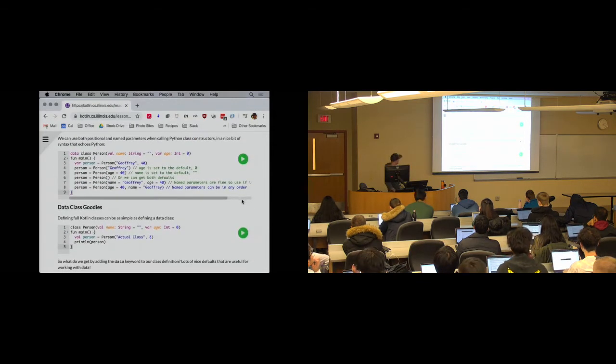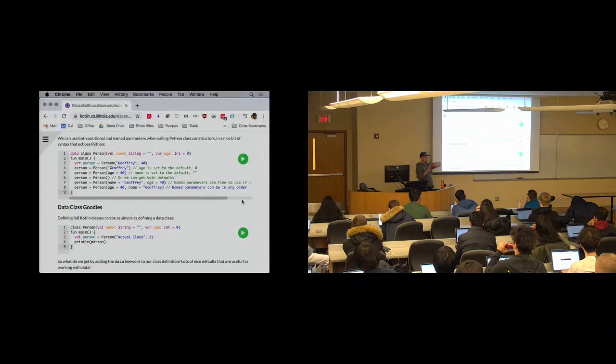So when I'm setting up my instances of data classes, I can use positional arguments. Just to be clear what we're talking about, examples of that are on lines 3 and 4, where Kotlin determines which argument is which by the position of the argument in the list.